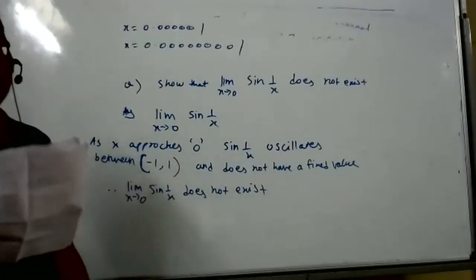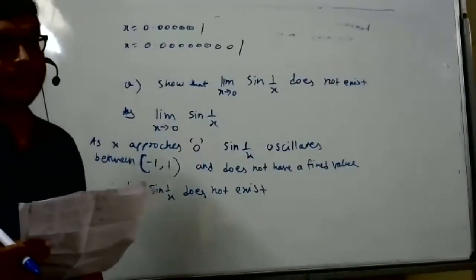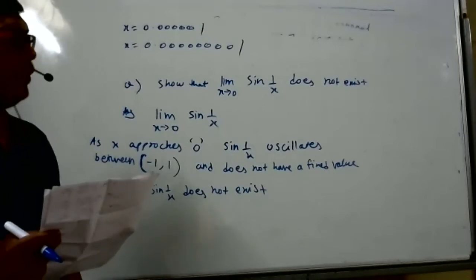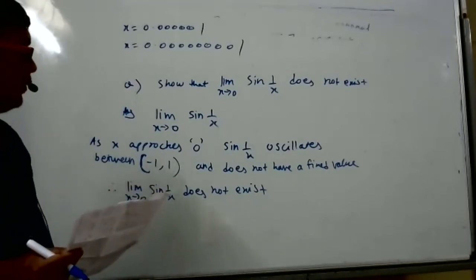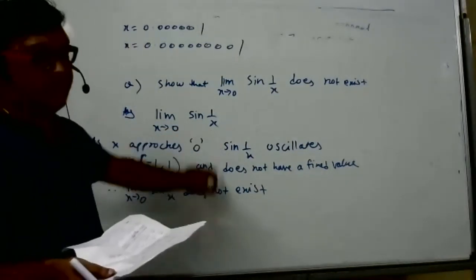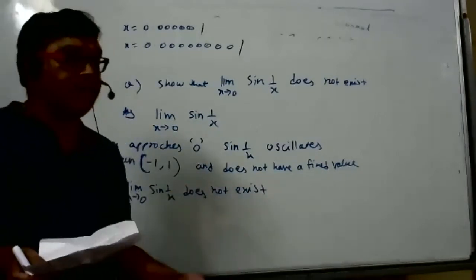Tell me, Bhushan, what you're saying. Sir, even on the negative side, it becomes minus sine 1 by x, so it is negative as well as positive. Correct. And here also we can get a negative answer, right? Yes, sir, because it depends on which quadrant it is.